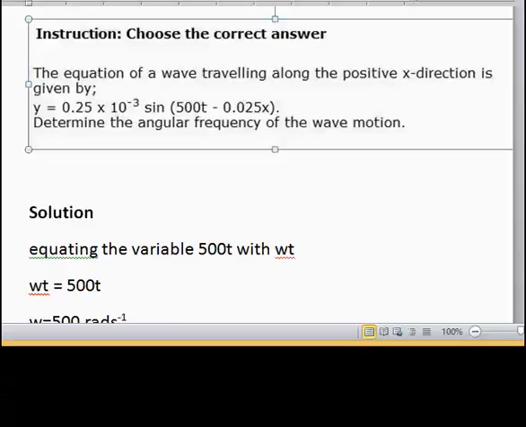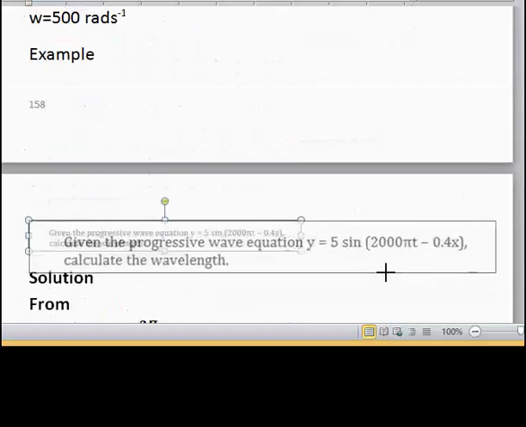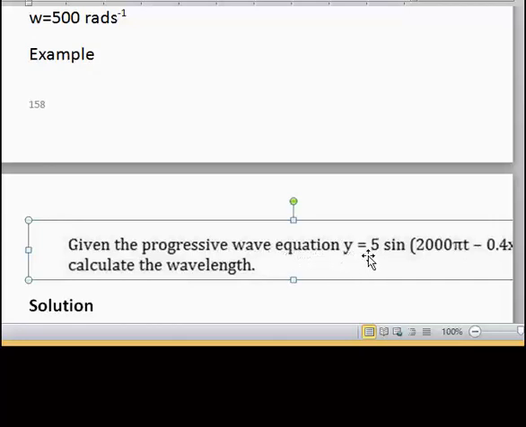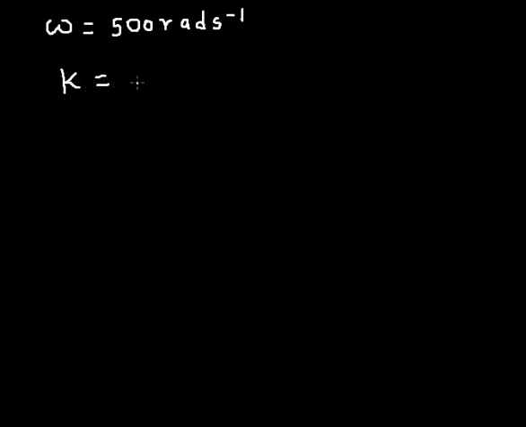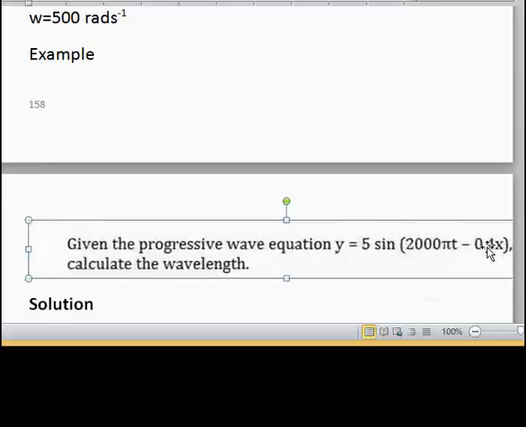Okay, I should have another question. Given the progressive wave equation y equals 5 sine (2000 pi t minus 0.4x), calculate the wavelength. For us to get the wavelength, that will be easy. We get the wavelength from the wave number. Of course, you know the wave number is 2 pi all over the wavelength. So what's the wave number of this wave? It is the coefficient of x, which is 0.4.